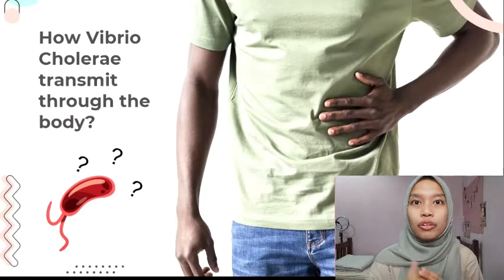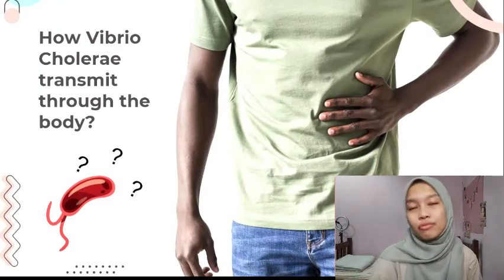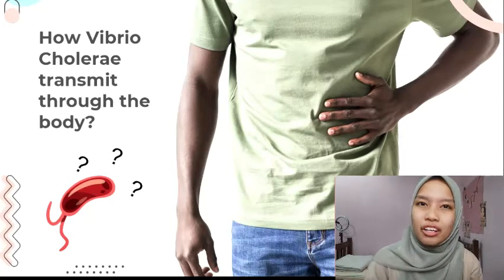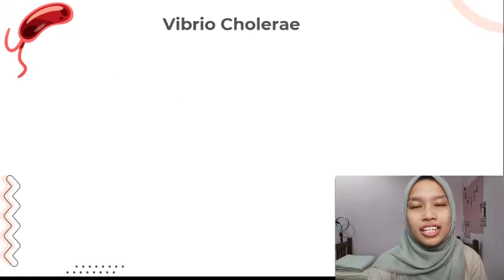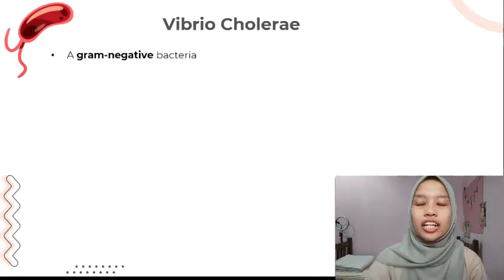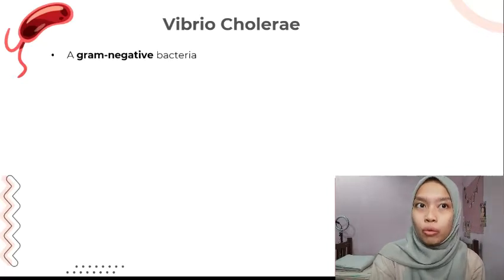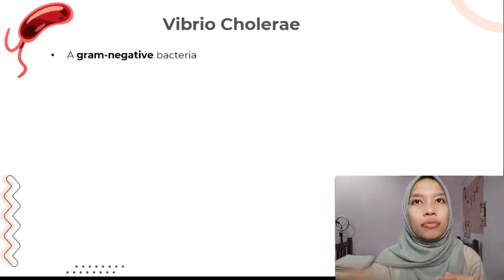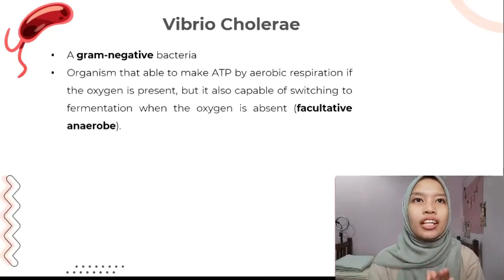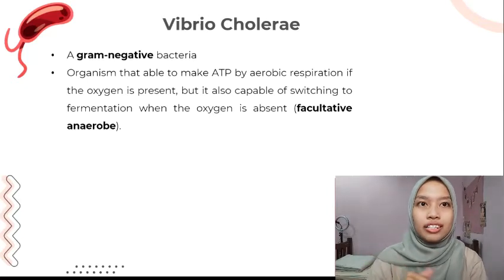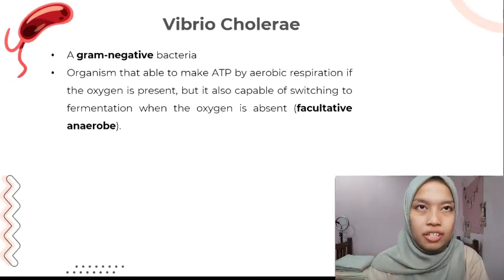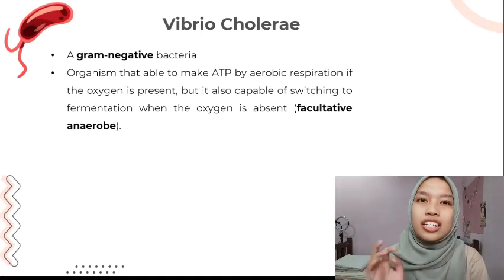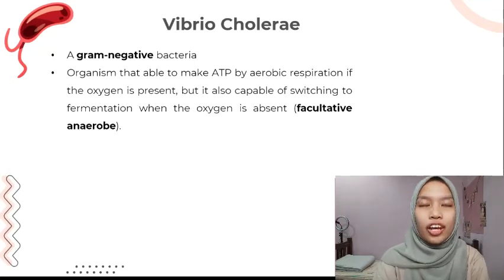So guys, how does Vibrio cholerae transmit through our body? In order to know about this disease, we have to first know about Vibrio cholerae biologically. Vibrio cholerae is a gram-negative bacteria, which brings infection to a host, and some of them are resistant to drugs, for example antibiotics. Vibrio cholerae is an organism able to make ATP by aerobic respiration, in the presence of oxygen, and also capable of switching to fermentation when there is no oxygen around. We call this a facultative anaerobe.